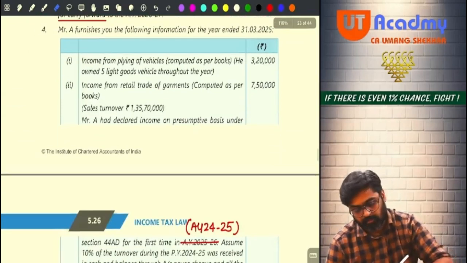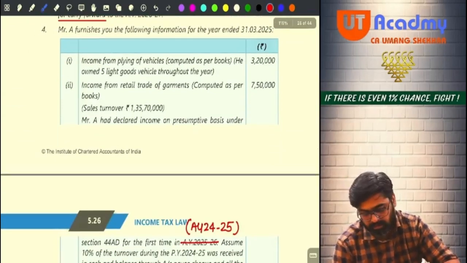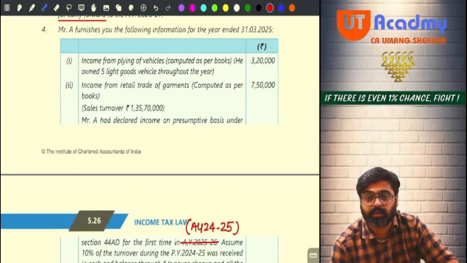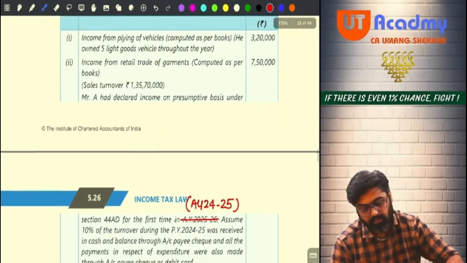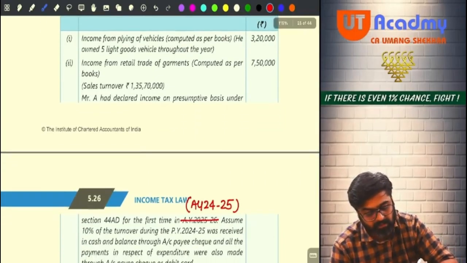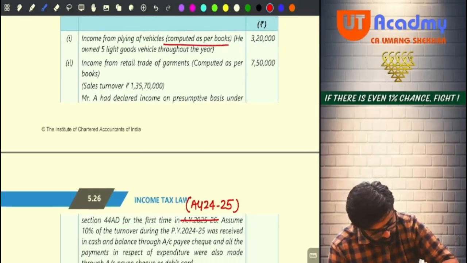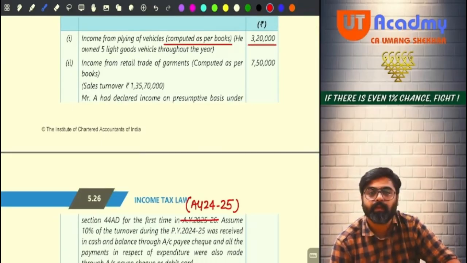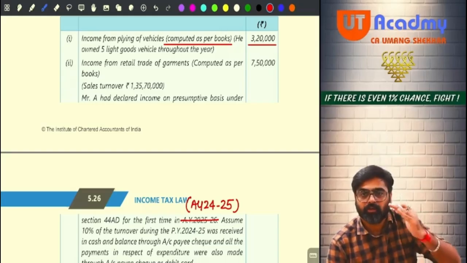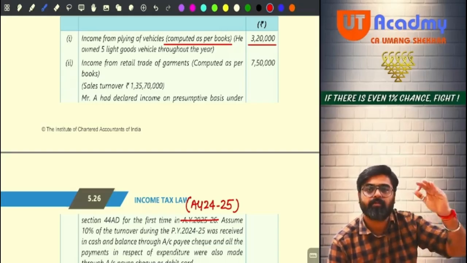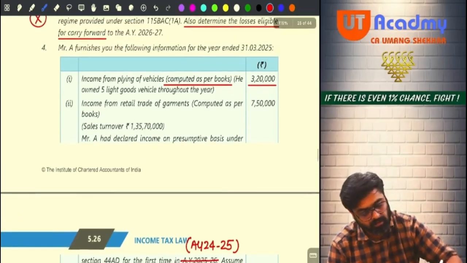Now, Mr. A furnishes you the following information for the year ended 31st March 2025. What information? Income from plying of vehicles computed as per books. So this income is computed as per books, meaning that it is normal PGBP income, calculated as per normal provisions. So this is your normal PGBP income.